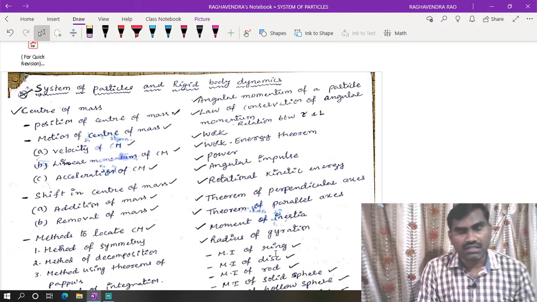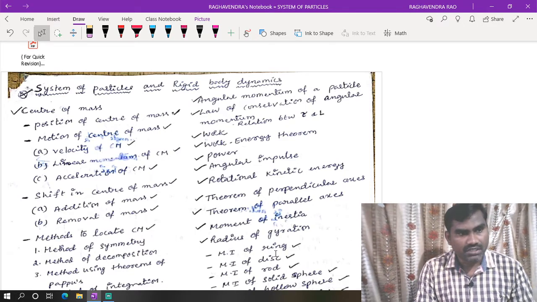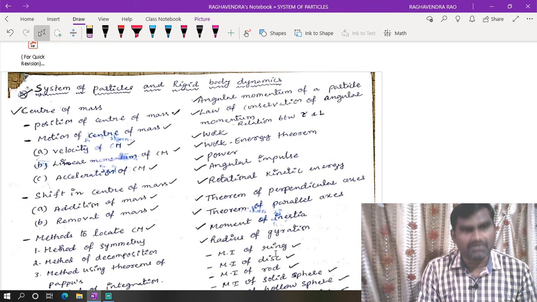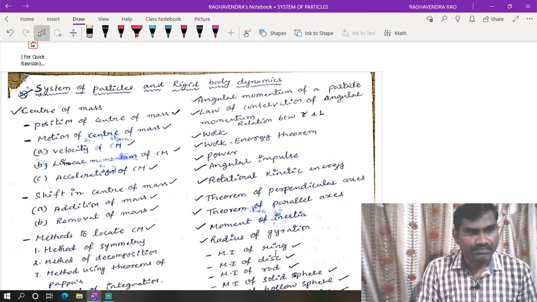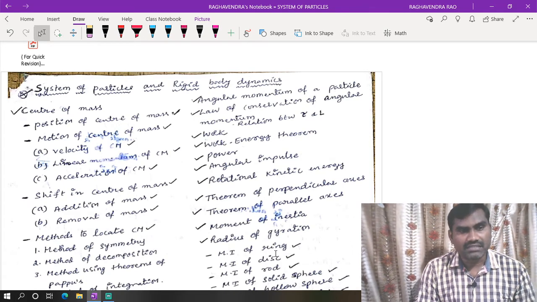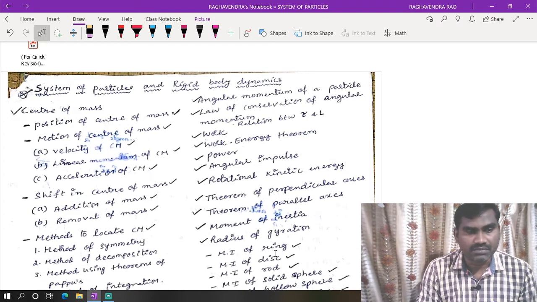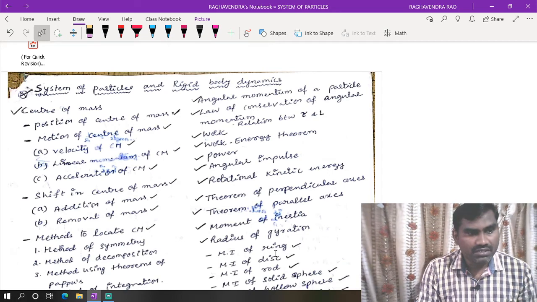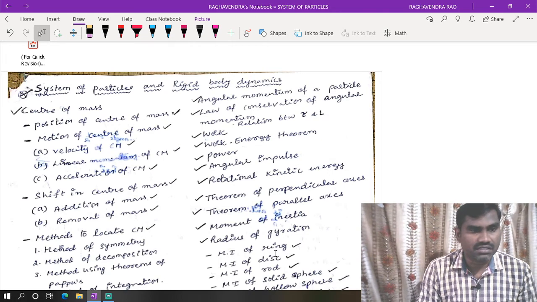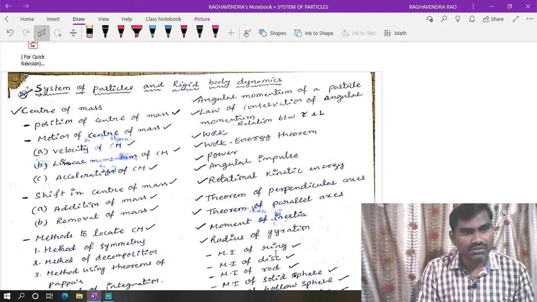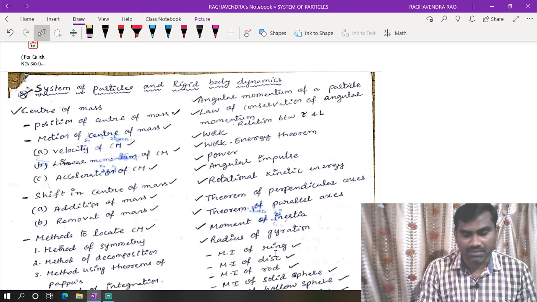So this is not for class 11th students who are pursuing it now. This is for students who have already studied it and want to recall the concepts and formulae in a short manner. For those students, this is going to be useful to recall all the concepts and the formulae.